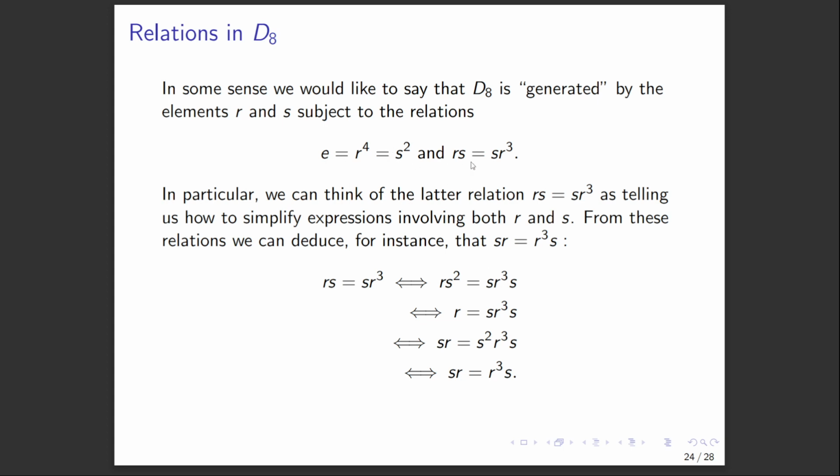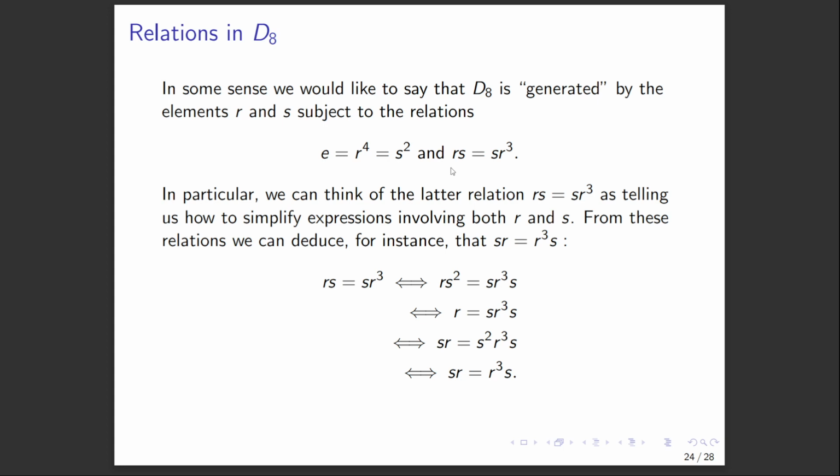And we have, as we said on the previous slide, RS equals SR cubed. And it turns out from these we can actually simplify any expression involving R and S in D8. So in particular, these tell us how to simplify expressions that involve both R and S.